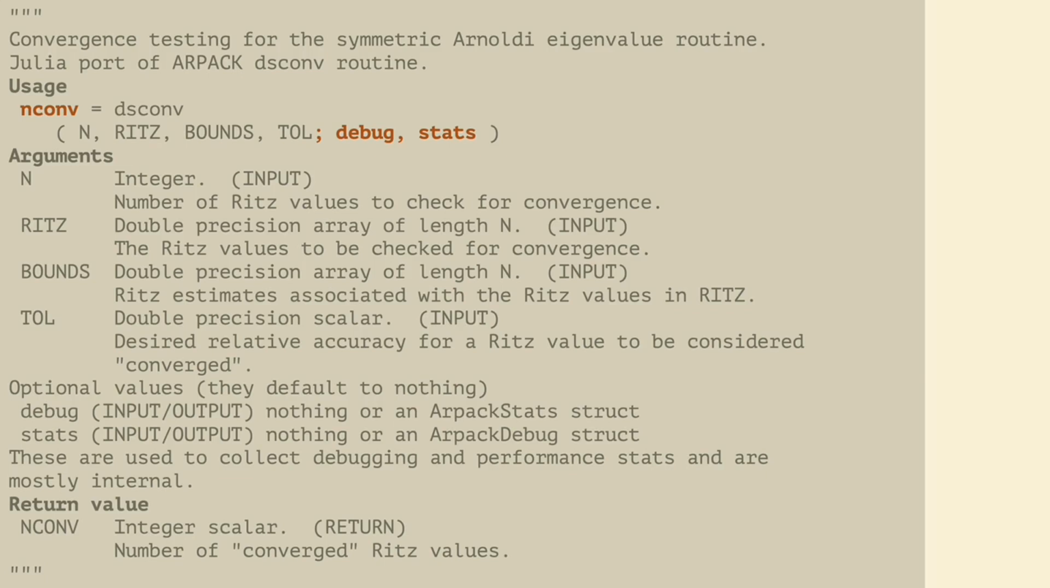The other thing is we are going to take a few structures that manipulate the debugging information and the statistics information, or rather the timing information that Arpack collects. Other than that, the two sets of documentation are by and large the same. Let's look at what the example code looks like.